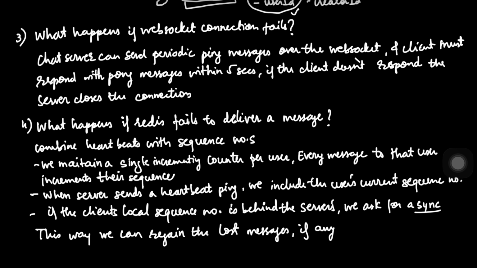So if that pong doesn't arrive, the server immediately closes the connection, updates our Redis registry to offline, and starts rerouting all future messages to the inbox table. We keep our system clean and resource optimized in this way.